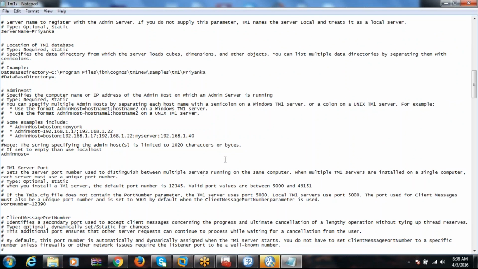Okay, we have some range, right? Like 5,000 to 49,000, any number which is not already used. So first the port number, this directory name, and your server name. That's it, three things, right? Because what you are doing here is simply changing the configuration file. The configuration file you copied from some other server. Done.